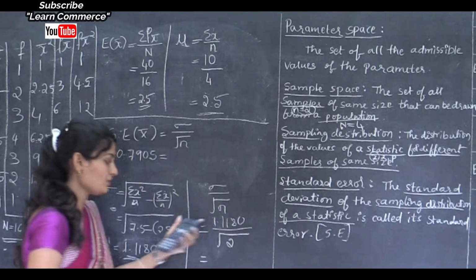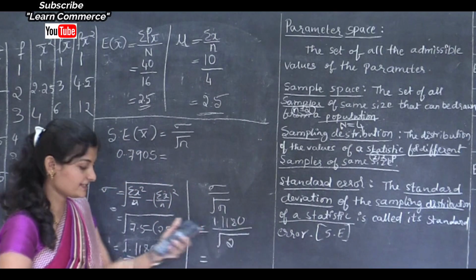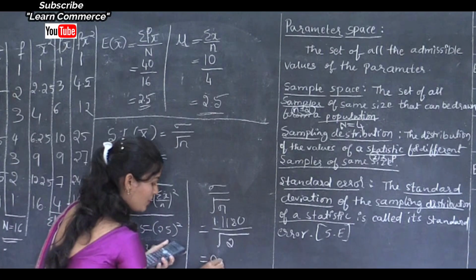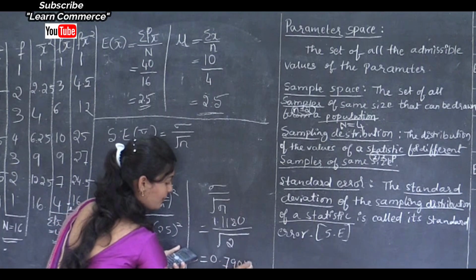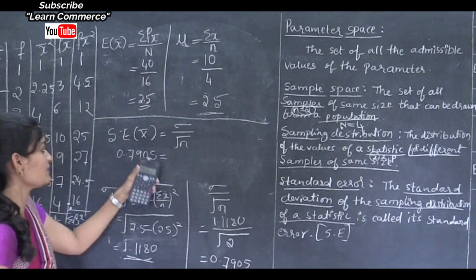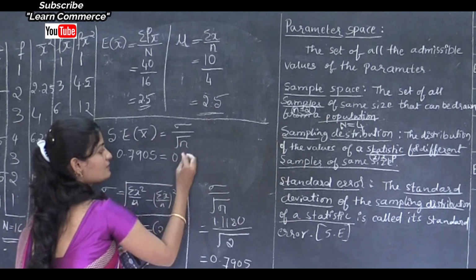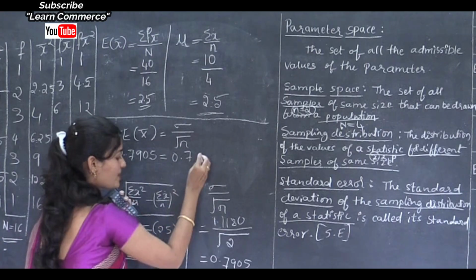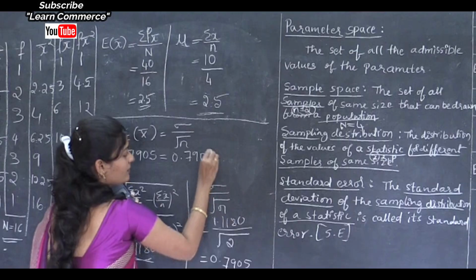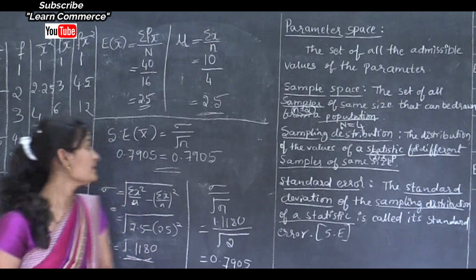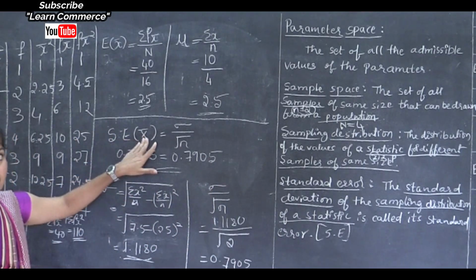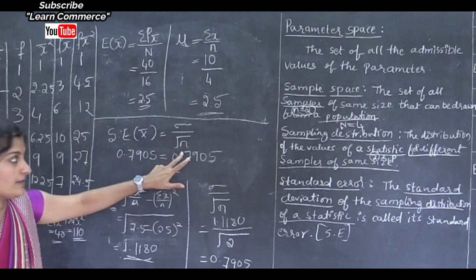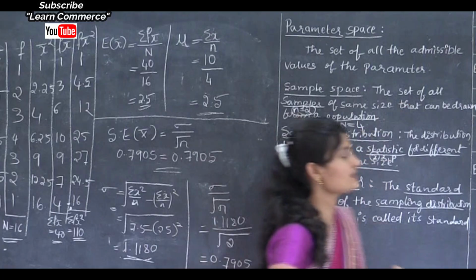This is equal to 1.1180 divided by square root of 2, that is 0.7905. See here also sigma divided by square root of n, we got 0.7905. Okay, here also we proved that this standard error of sample is equal to sigma divided by square root of n. So here also we proved the second one also.